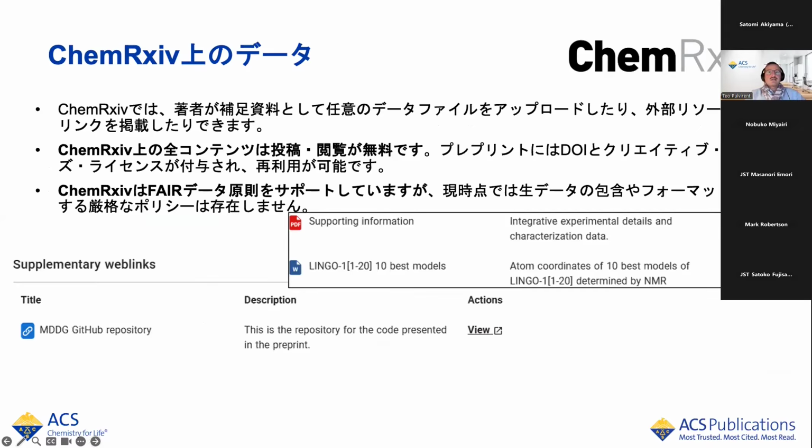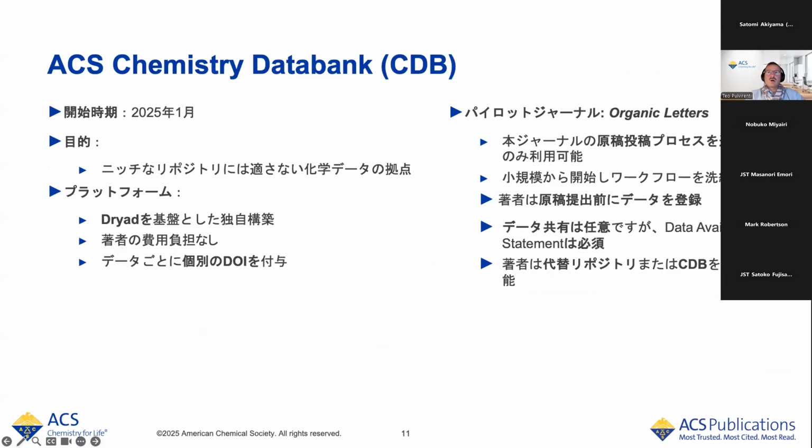Last but not least, there's another effort of ACS Publications, which is the launch of the ACS Chemistry Data Bank early in January this year. It's essentially our own data bank for researchers in the chemistry community. It's a home for chemistry data, and it's based on a larger platform called Dryad that many of you might know, but this has a separate DOI assigned for the data. And of course, it is another work in progress, as it was launched in January.